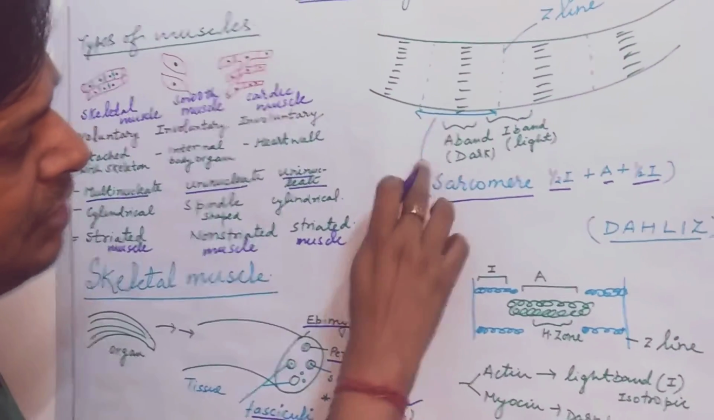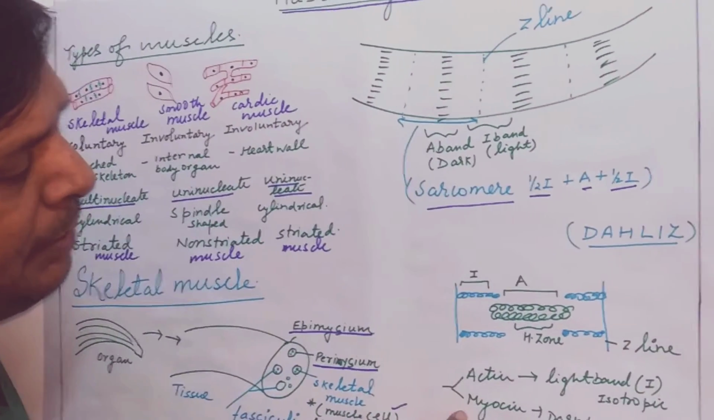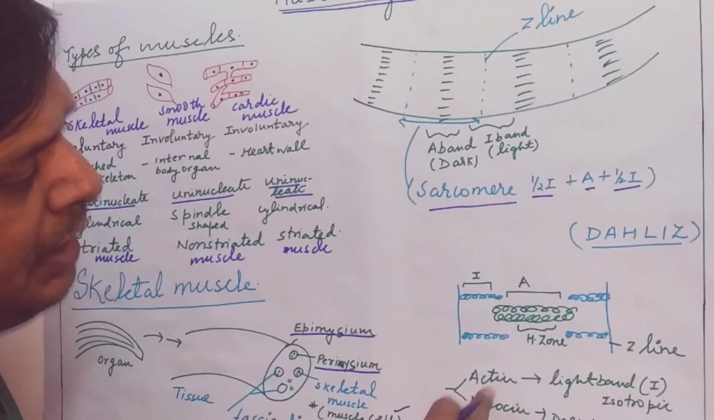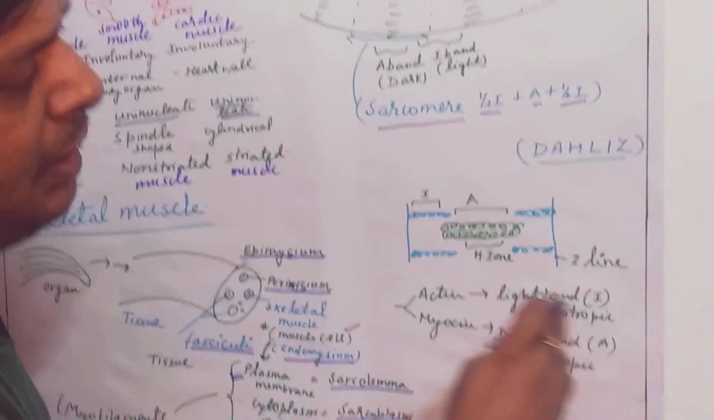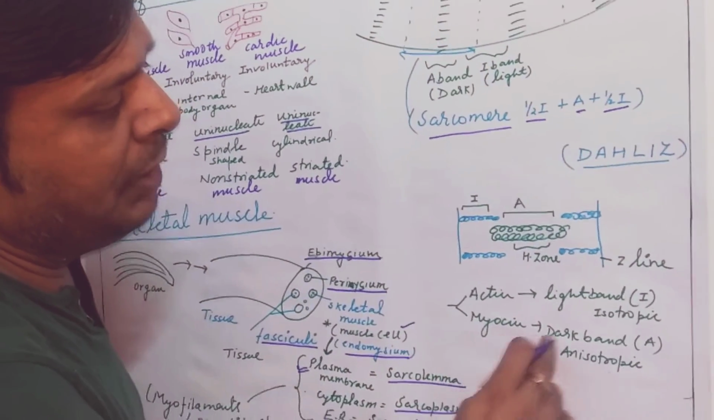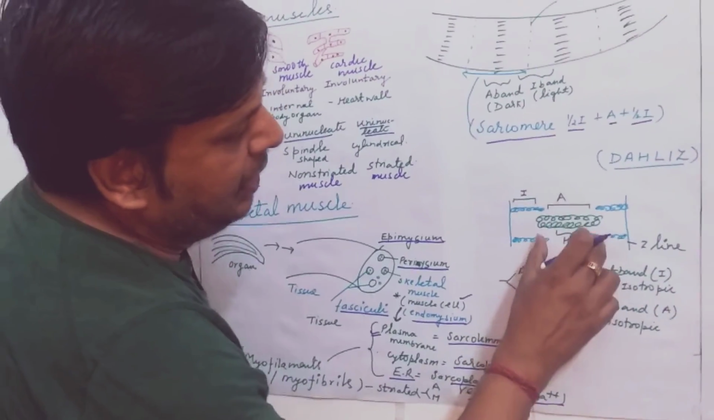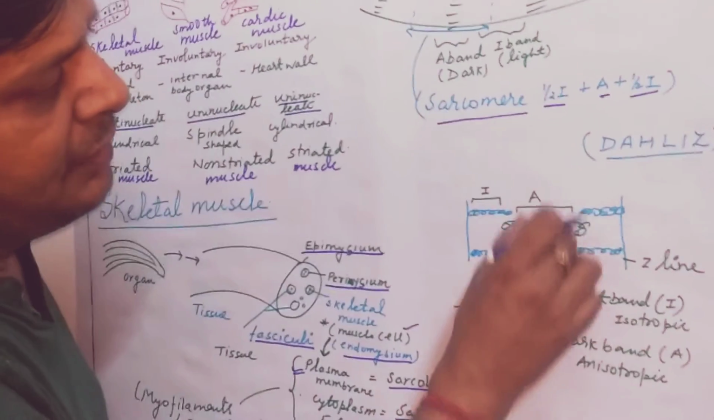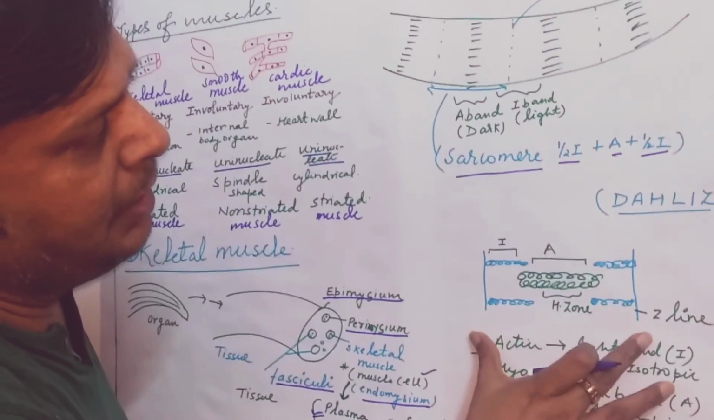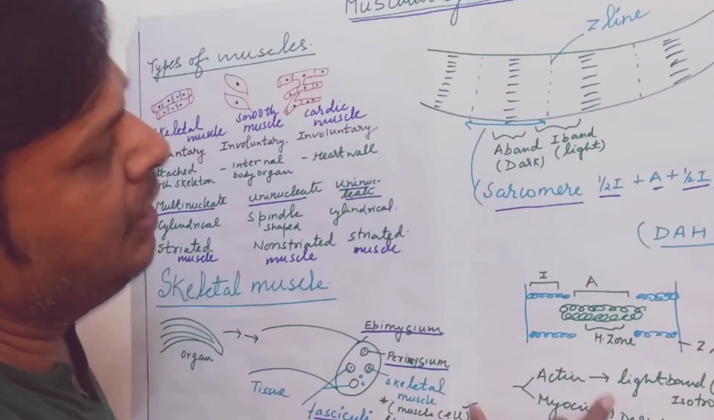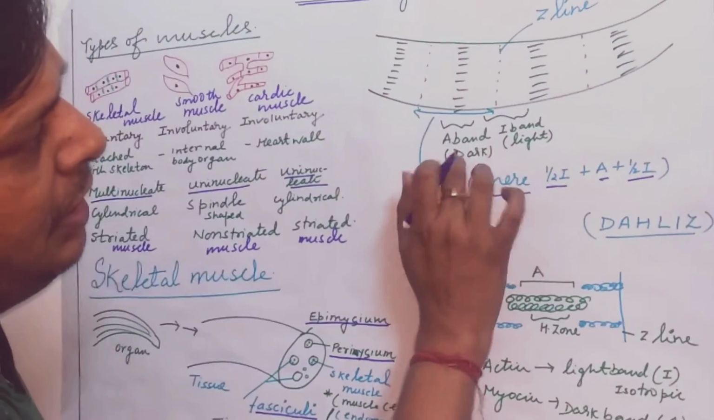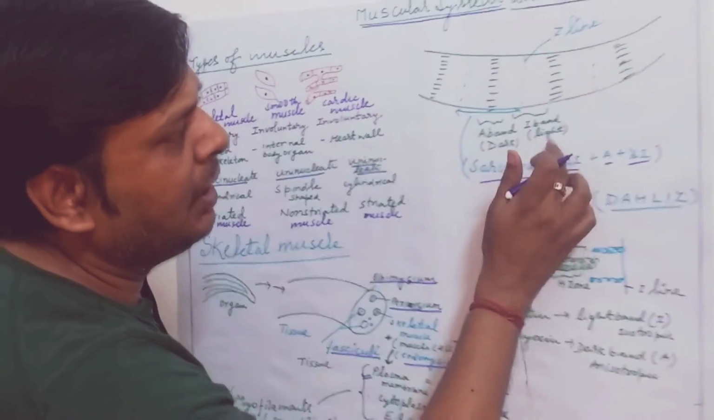In the detailed structure, skeletal muscle has actin and myosin proteins, actin and myosin filaments. Actin filaments make the light band, I band, and myosin filaments make the dark band or anisotropic band. And in the clear diagram, there is an H zone in the center of the A band. So skeletal muscle is represented by different alternate light and dark bands known as A band and I band.